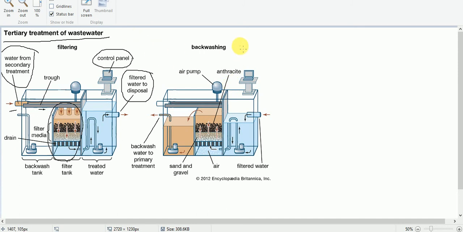Again see here, this section is about backwashing. Okay, again the filtered water is injected here. Okay, again it is filtered for the second time. Here it is filtered for the second time, and again, backwash water to primary treatment. So here the filtration section contains sand and gravel. Sometimes charcoal also may be used.